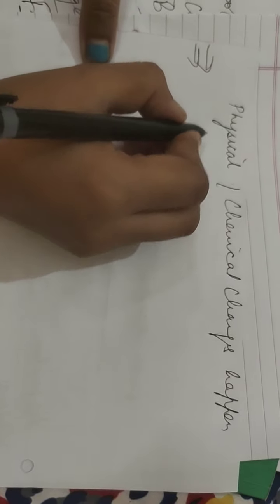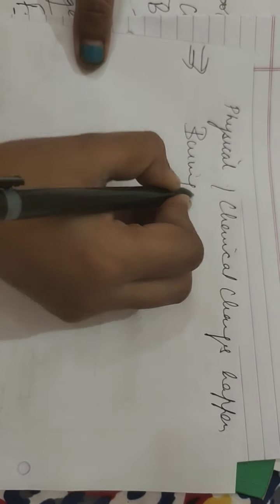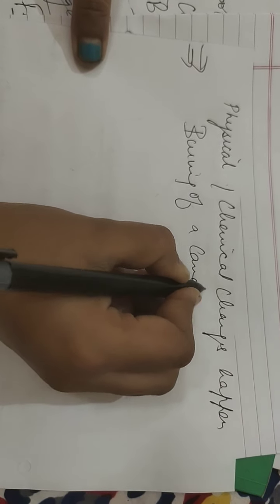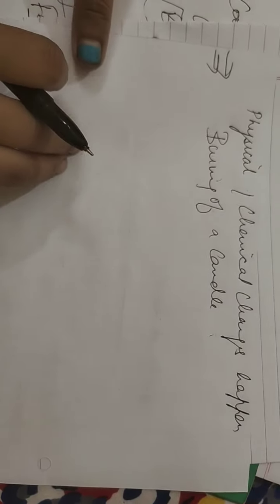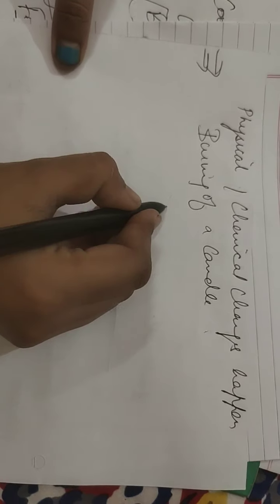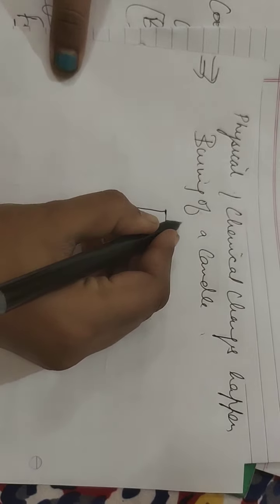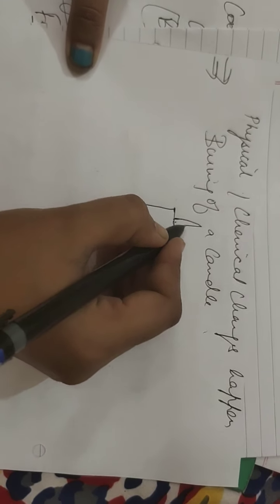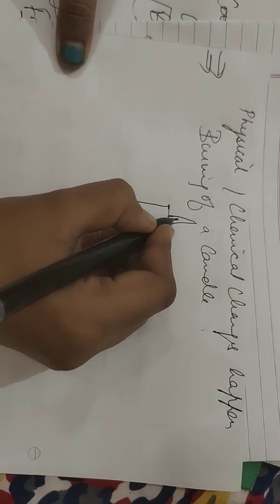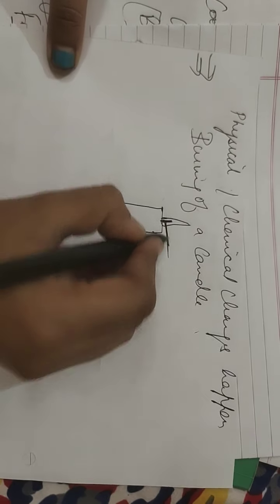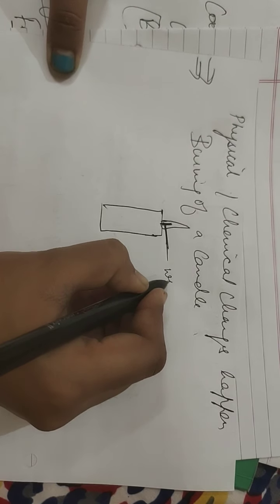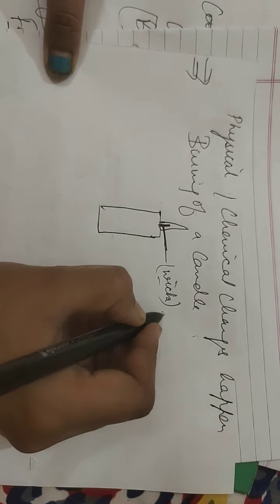So here the major example is the burning of a candle. When we burn the candle, the wax under the wick... For example, this is the candle, this is the flame, and here is the wick, this thread. When we ignite it, it gives a flame.